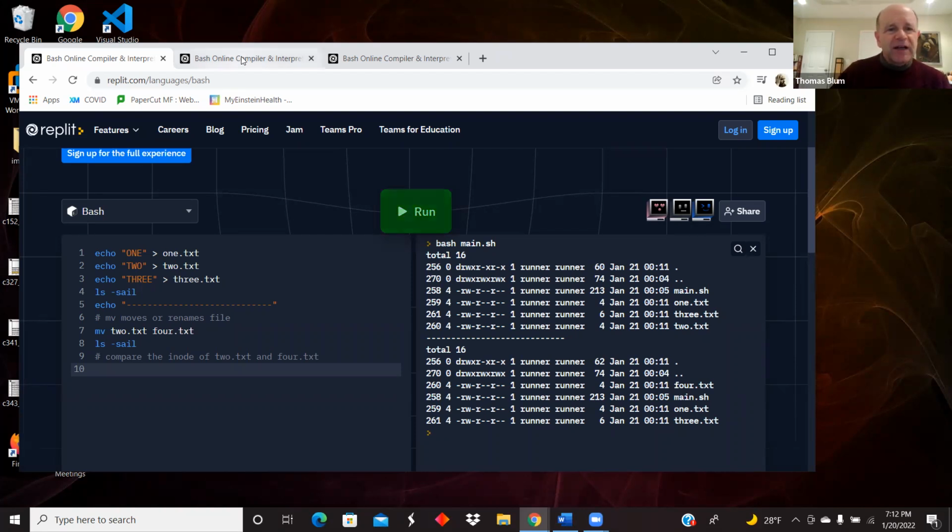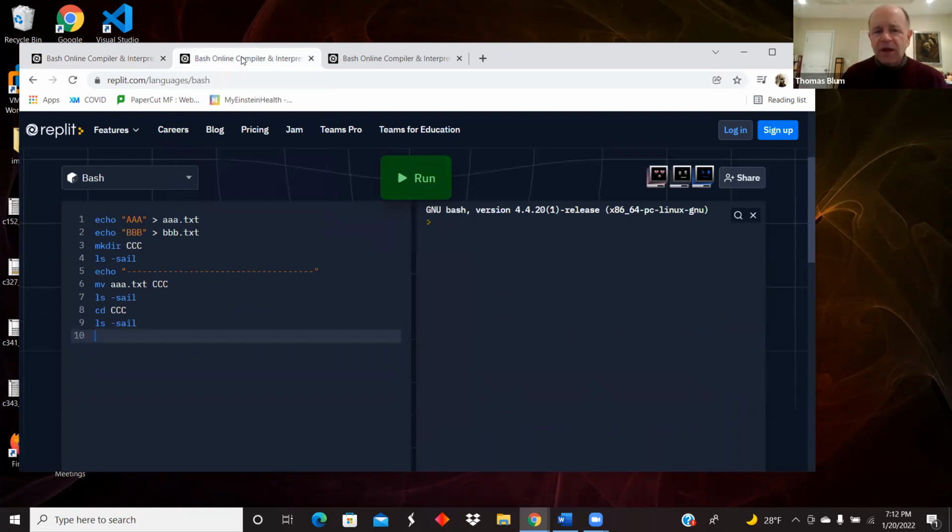Okay, so now let's look at our second script. In lines 1 and 2, again, I am making two files, a file aaa.txt and a file bbb.txt. And then the third thing, this time I am making a subdirectory. So I will be in a directory, and I will make a subdirectory. And then I'm going to do an ls command. And so I will see the dot, the double dot, the bash script, the aaa.txt file, the bbb.txt file. And then I'm just echoing out my dashed line for my separator.